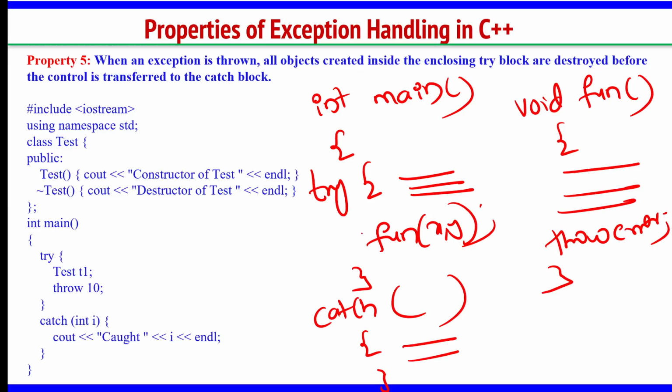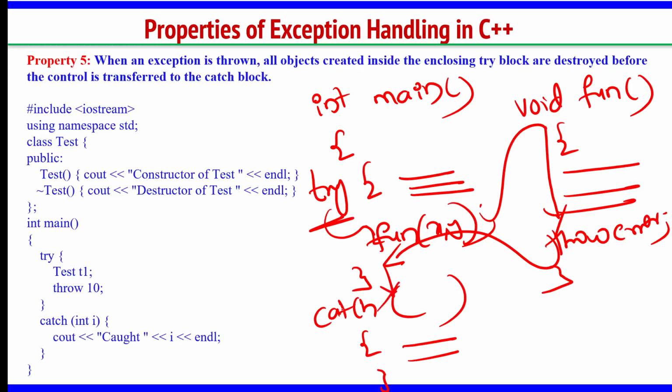So directly throw is not available in the try block. It is calling a function, this function has a throw which will return back to try and be captured here. A little indirect. Directly we are not using the keyword throw in try; we are writing that in a function.